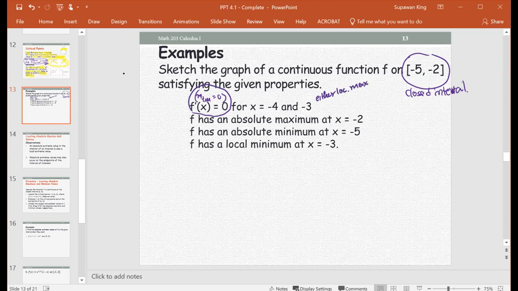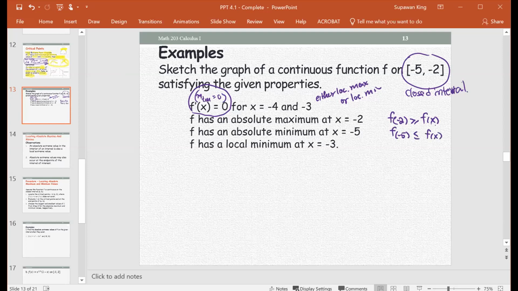Local max or local min. Okay, at -4 and -3, just analyze the information provided. And the next one, f has an absolute maximum at x equals -2. So that means f at -2 is greater than or equal to all function values within the interval -5, -2 by the definition of absolute max, and similarly f at -5 is the absolute minimum value, less than or equal to all function values.